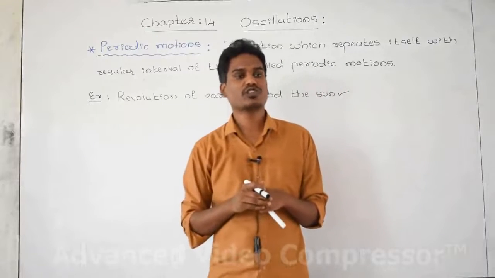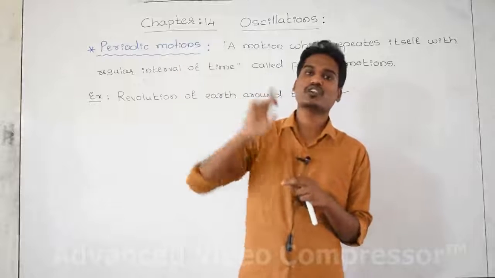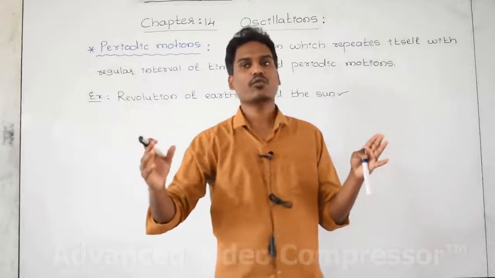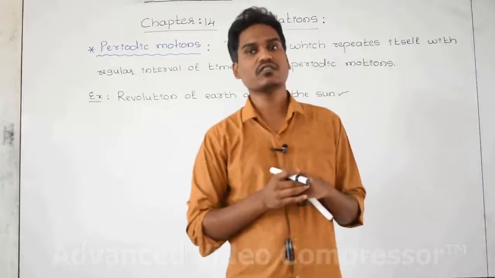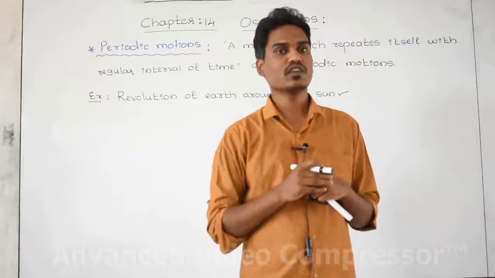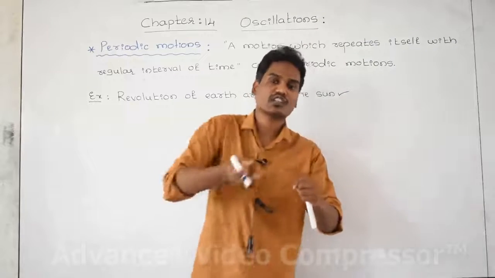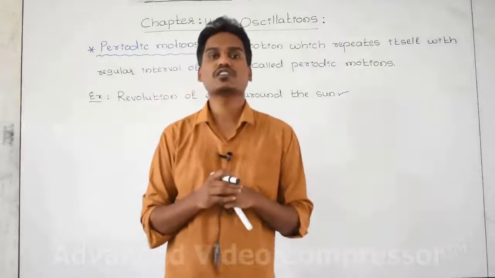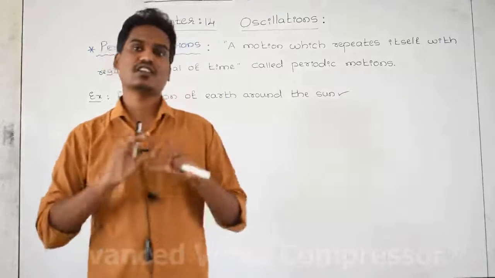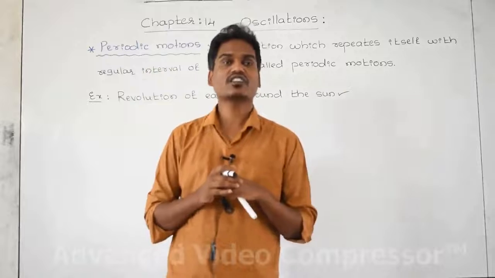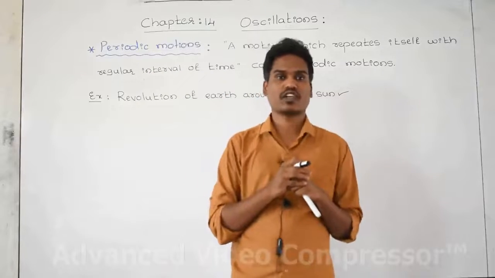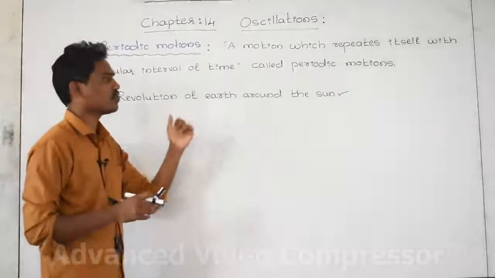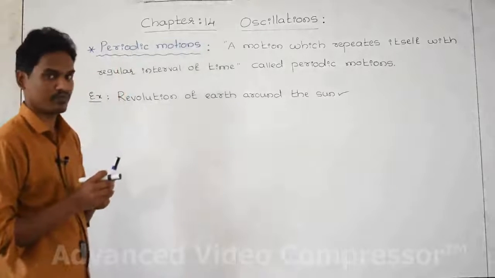Rotation and revolution are not the same. Rotation and spinning motion are the same, but revolution is different. A body moving about its own axis is called rotation or spinning motion. A body moving around another object is called a revolution. For example, the earth moving around the sun is not a rotation, that is a revolution. The earth moving about its own axis is called rotation or spin. The revolution of the earth around the sun is an example of periodic motion.